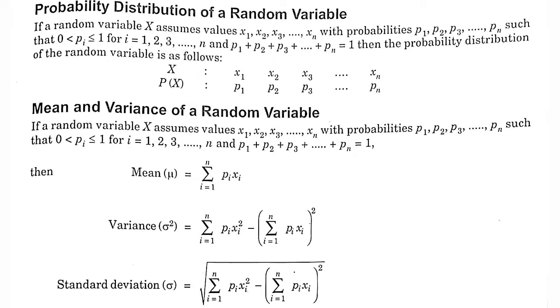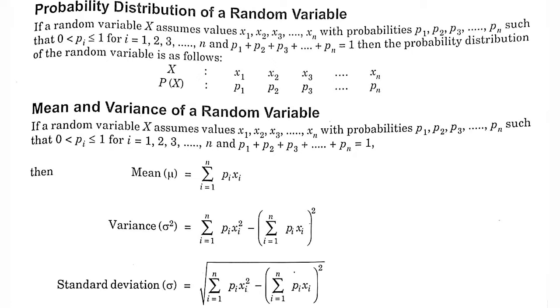So if a random variable x assumes values x1, x2 up to xn with probabilities p1, p2, p3 up to pn such that probability is greater than 0 but less than or equal to 1, right students? So mean can be written as summation pi xi.